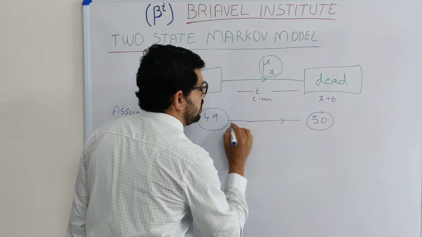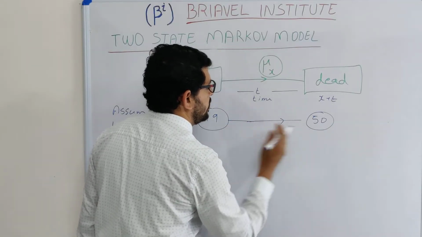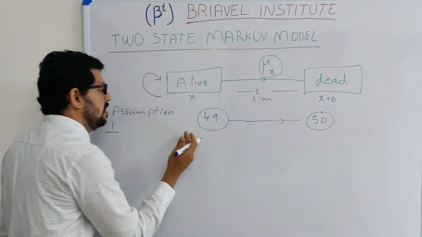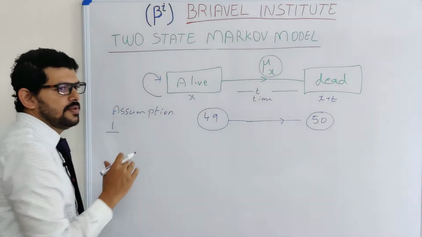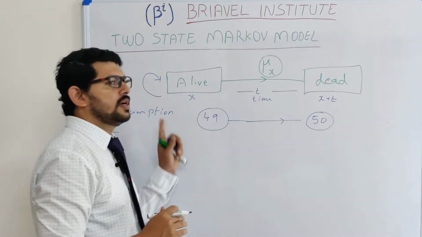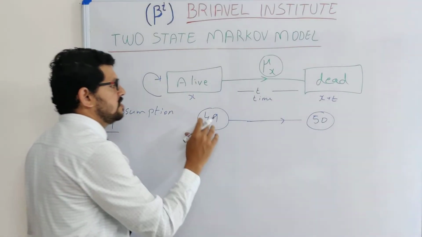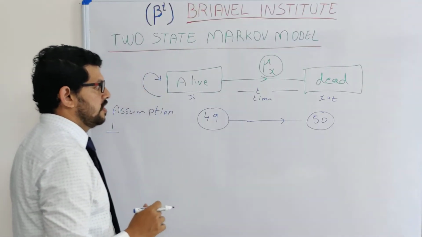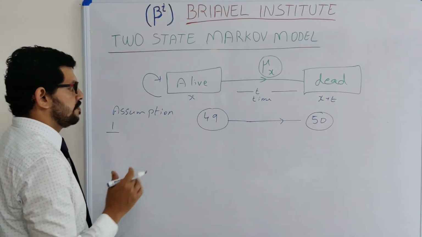That means this is a future event, a transition from 49 to 50. This future event does not depend on any past events. So we are forgetting about all past events. The transition from 49 to 50 depends only on the current state. This is assumption 1.